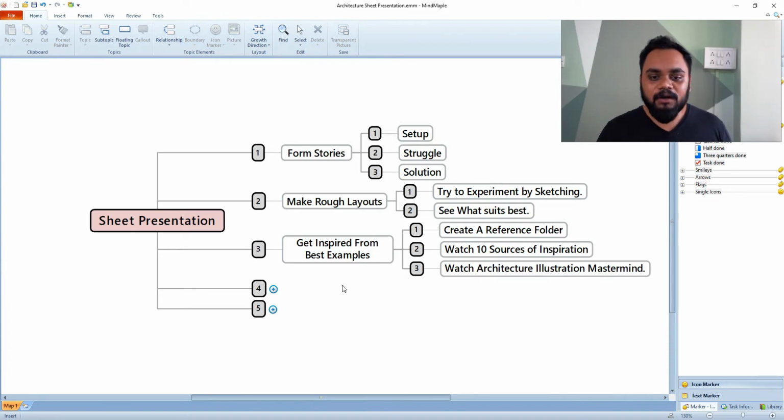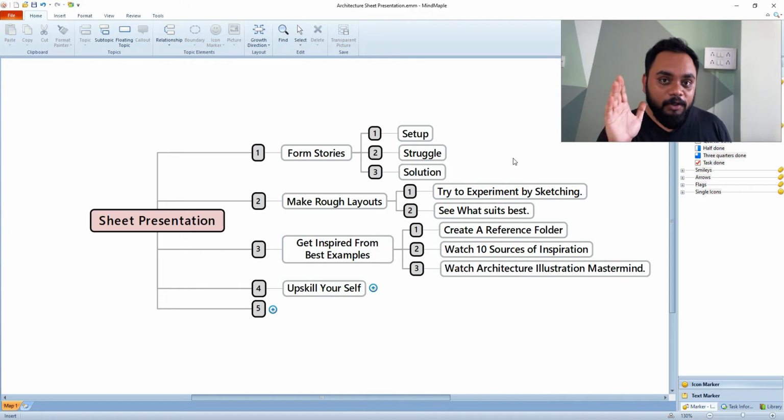Now let's move on to the fourth step, and the fourth step is you need to upskill yourself. Now see, all of these things, going to reference images, creating a reference folder, then getting those inspirations, making those drawings, they won't make any sense unless you have the skills of actually creating them, right? Because ideas are worth something in architecture only when you're able to present them, only when you're able to create the drawings. Otherwise it's just an idea that you have and you can't use that, right?